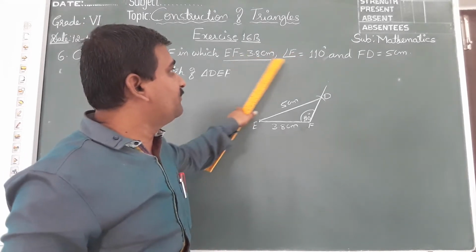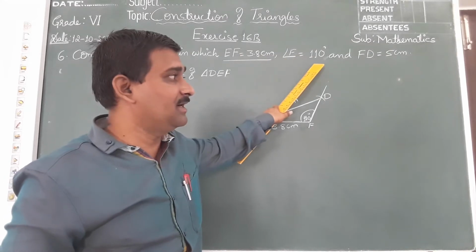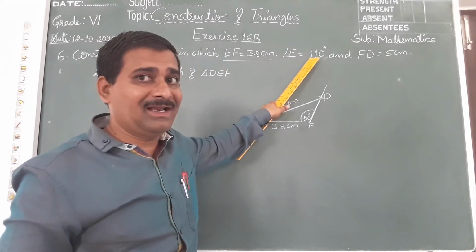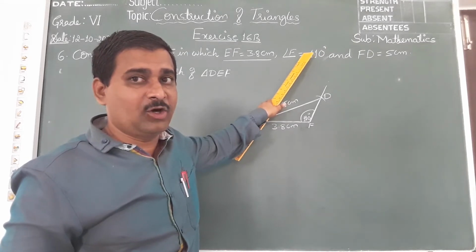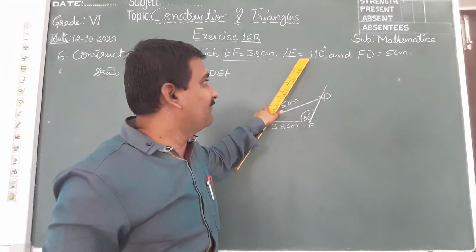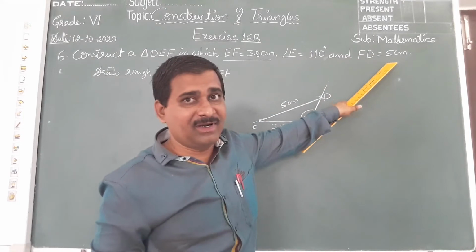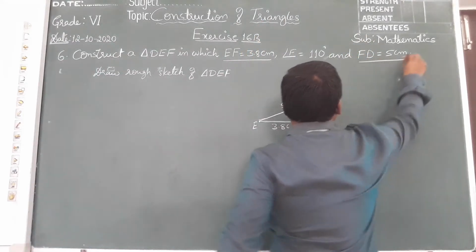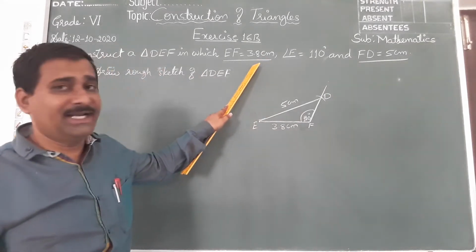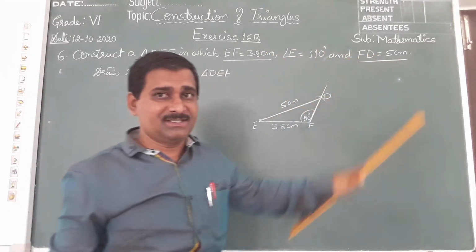Angle F is 110 degree. 110 is an obtuse angle, greater than 90 degree, less than 180 degree. And FD is 5 centimeter. Again, two sides are given: EF 3.8 centimeter, FD 5 centimeter.